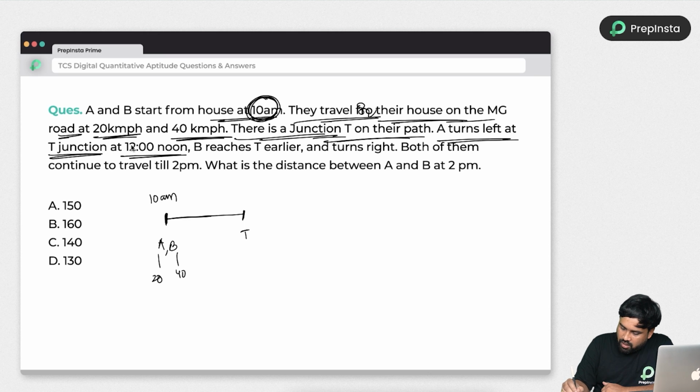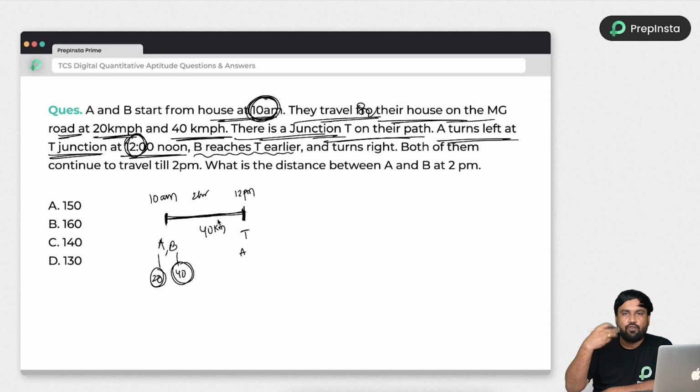See guys, they started at 10 and ended at 12. So A started at one place and went to another place in 2 hours. Then what is the distance? A speed is 20 km per hour, so the distance is 40 kilometers. So how much time it took? 2 hours. So A is here, okay, at 12 noon. B reaches T earlier. Obviously, why? Because B speed is 40 km per hour. So in 1 hour he completed this journey and turns right.